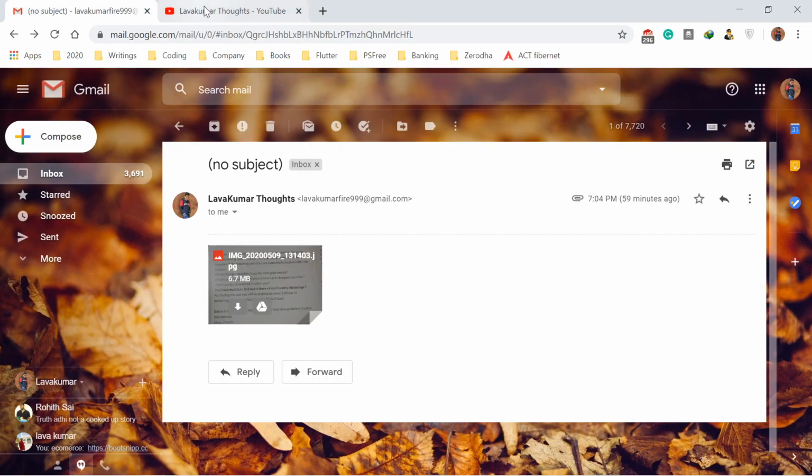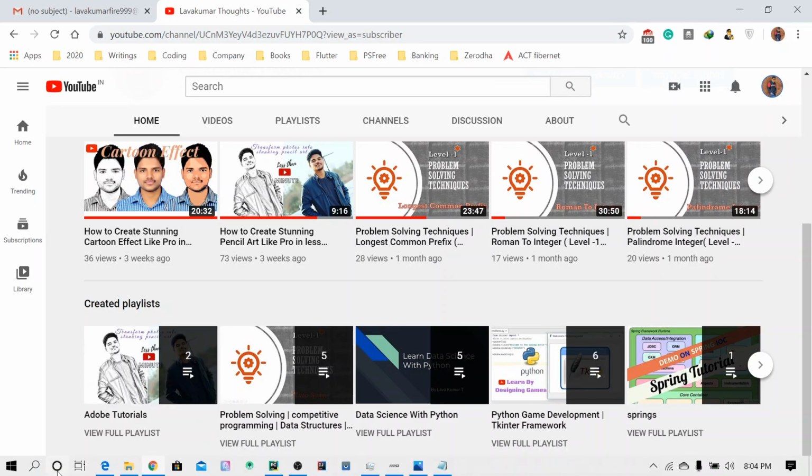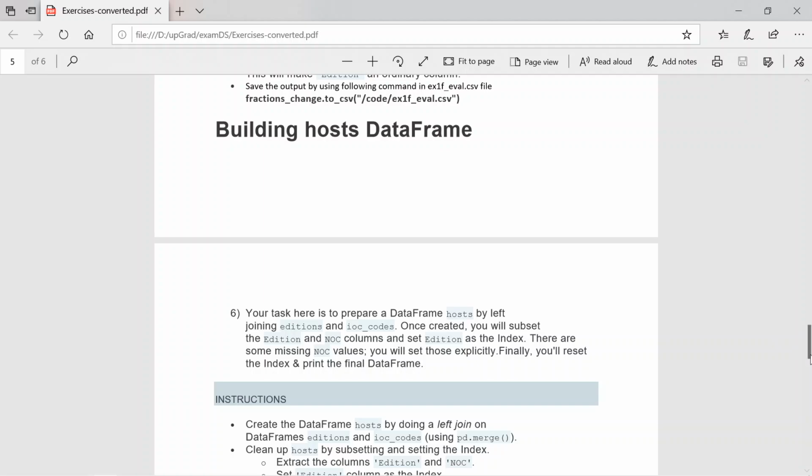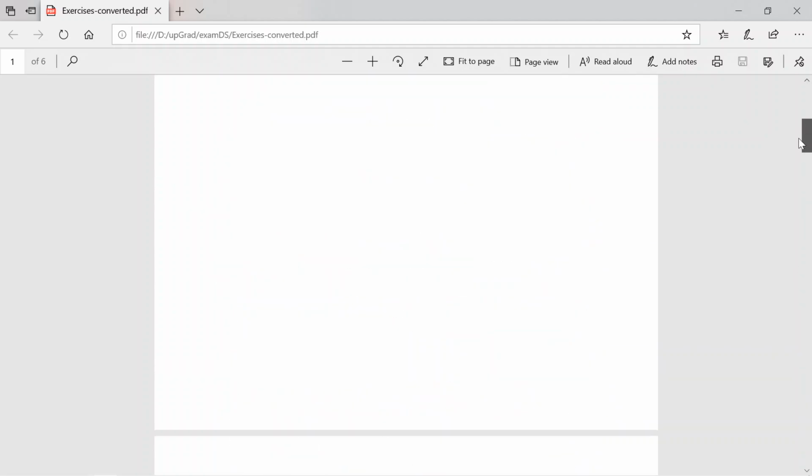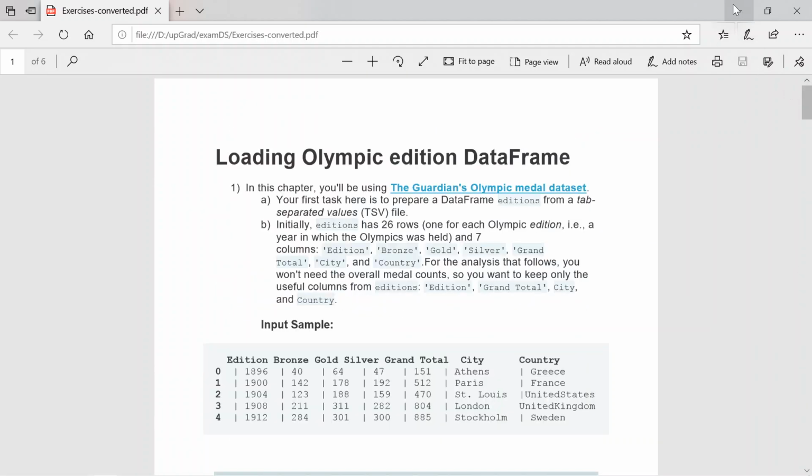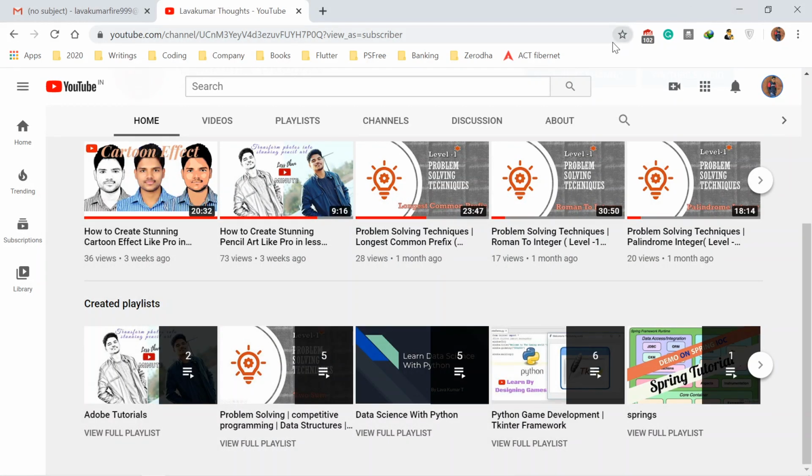Yeah, this is the final case study I got in my exam, so I wanted to explain it to you. I also got some other machine learning programs, like the decision tree classifier. All these things I will explain in the upcoming tutorials or videos.